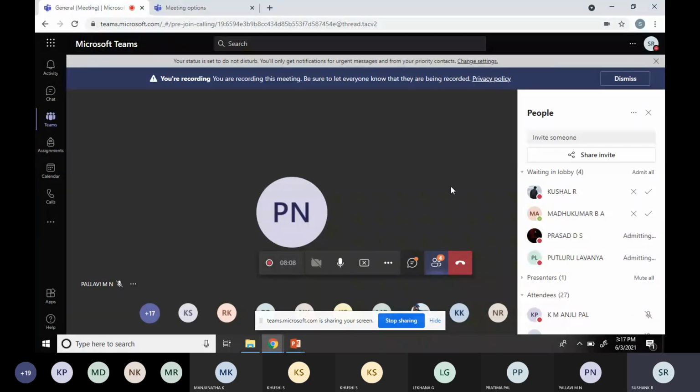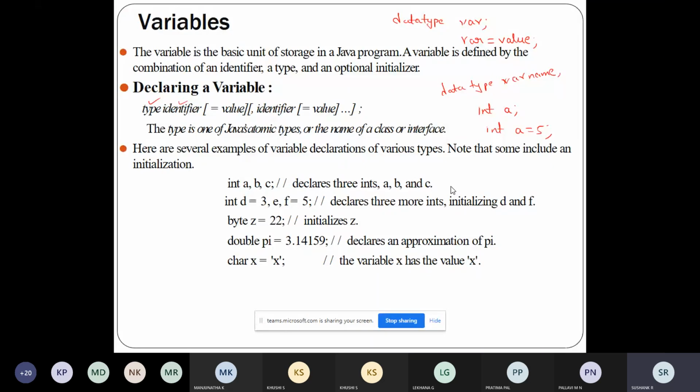Here you can also declare all the variables in a single line, separated by commas, like integer a, b, c, or you can give a value for c also. For a and b you're not giving any value, which you will give in a later part of the program, but you're just separating them, and for the variable c you're giving the value 5.